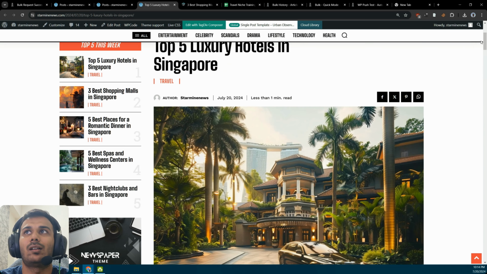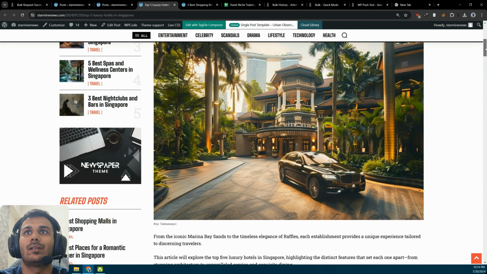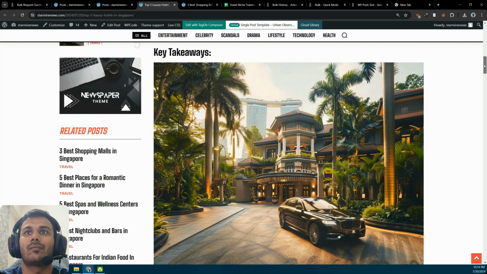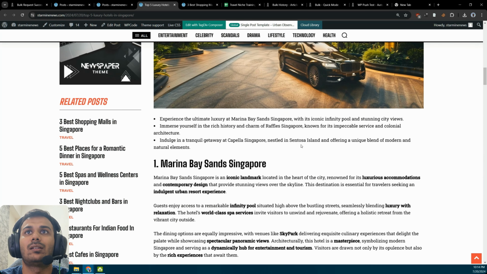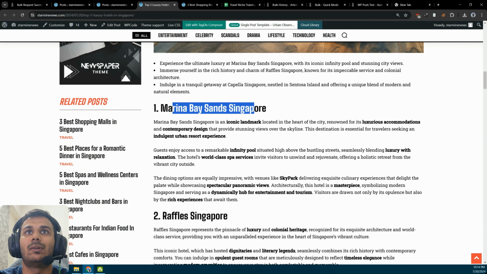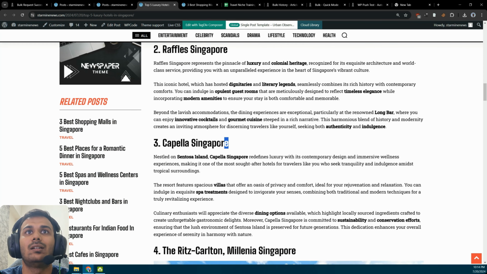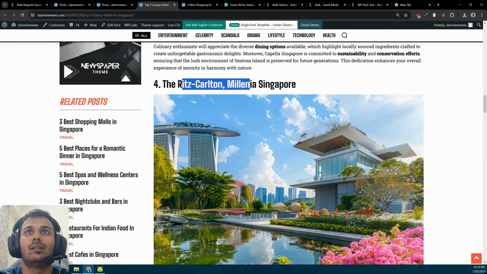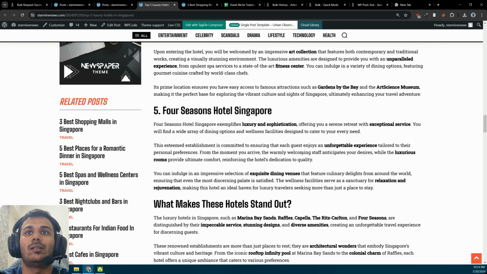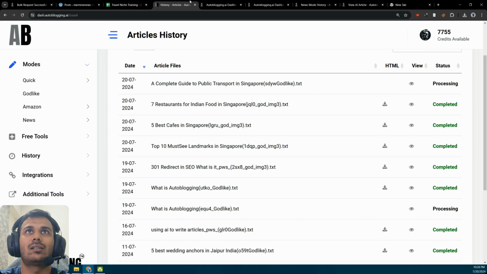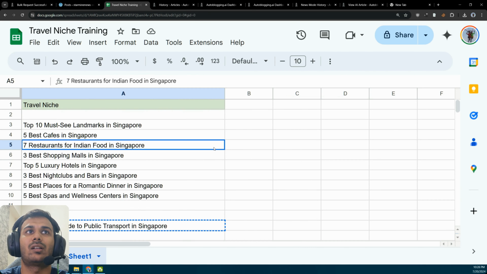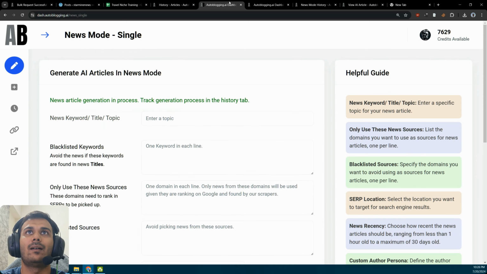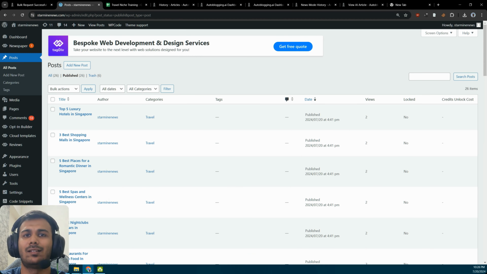Now this is the article, good AI image, key takeaways, Raffles, Marina Bay Sands, obviously, Capella, Ritz Carlton, and Four Seasons. So these are the top 5 hotels, right? So this is how you can generate travel niche articles using auto blogging, and that's it. So see you.